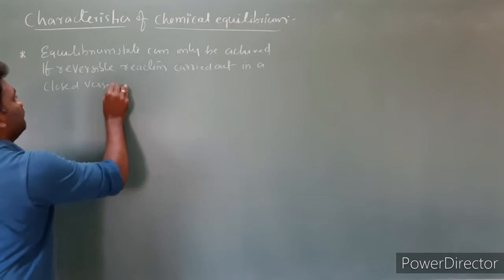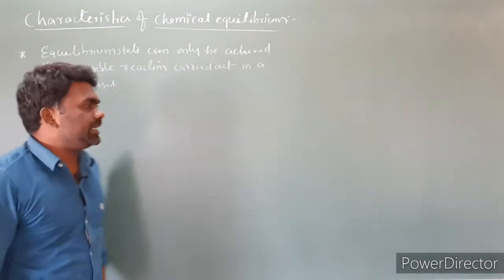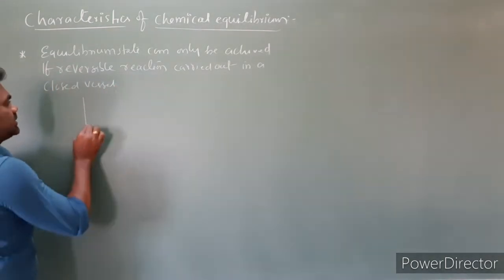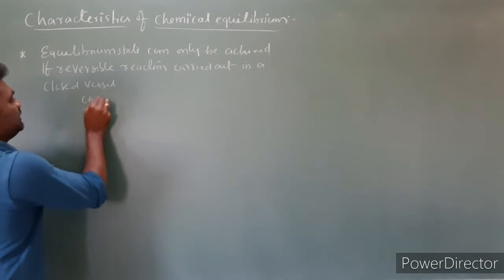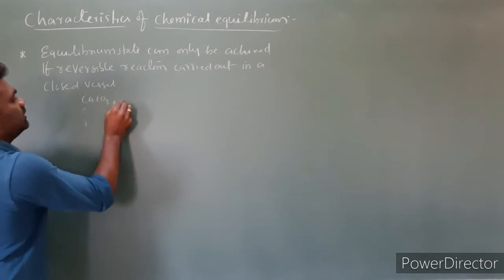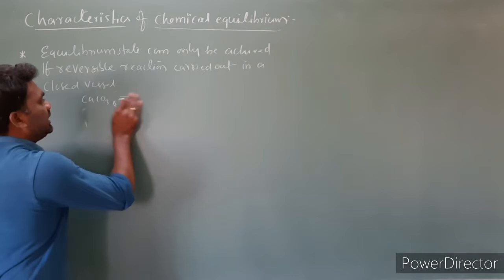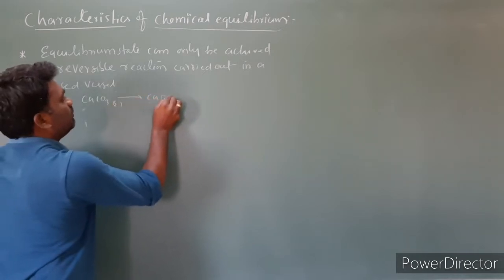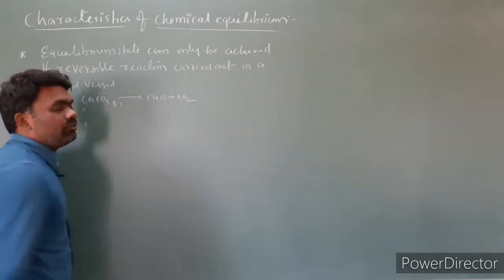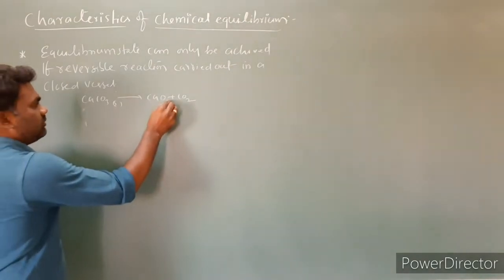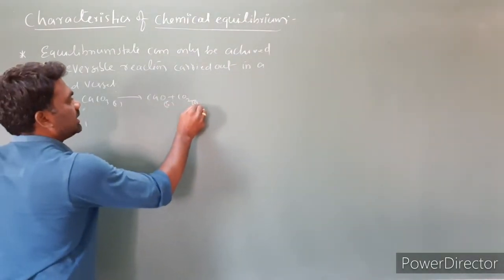The meaning of this statement is, I am taking a chemical reaction, CaCO3, a solid, upon heating converting into CaO plus CO2. Here CaO is a solid and CO2 is a gas.